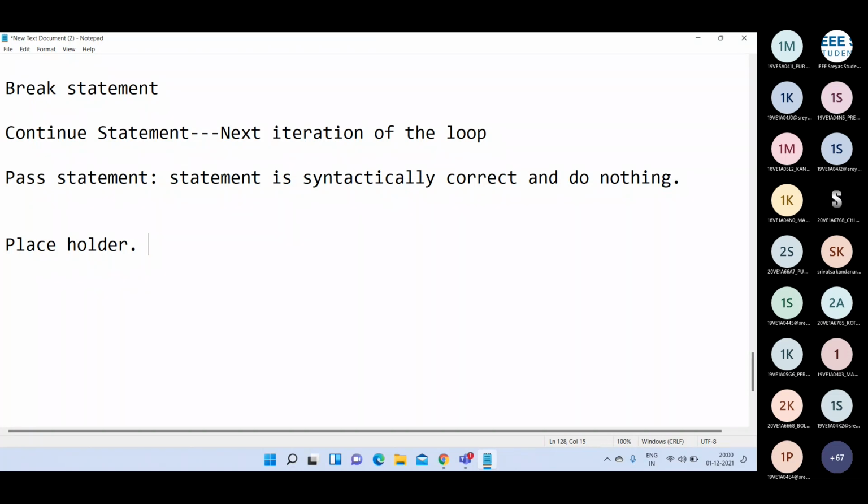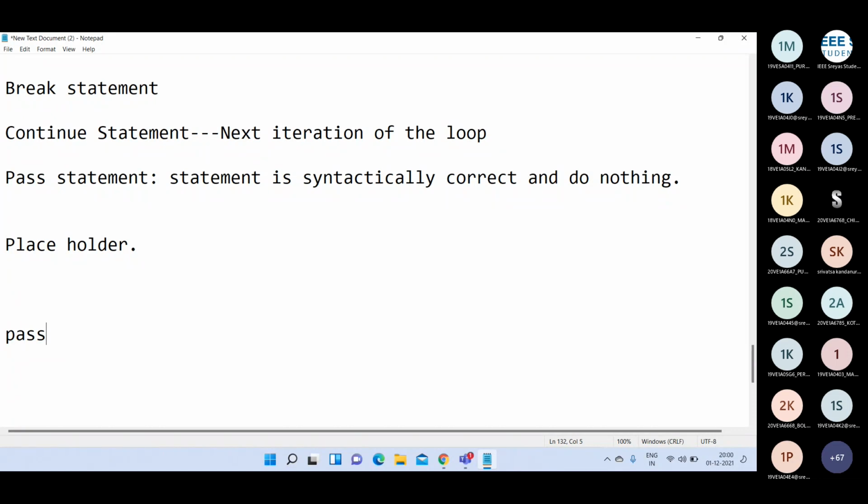If one person writes the code and another person wants to use the code written by the first person, then the second person has to write pass at some location in the program, so that later in place of that pass, he or she is going to write the code written by the first person.